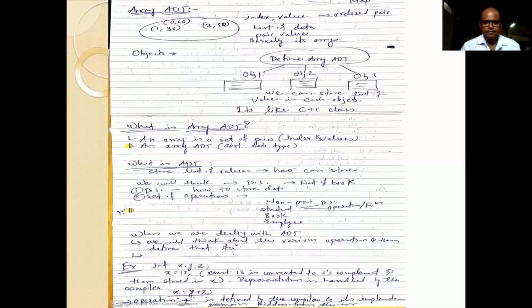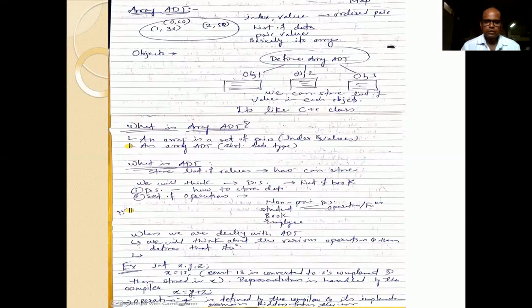So what is ADT? I have just discussed that you have to write an ADT for each and every concept. It is very important how we are going to write the ADT for any data. There is one simple step to write an ADT. Basically, it is used to store a list of values. When we are writing an ADT for, for example, array, linked list, stack, or queue, we first have to ask how we are going to store the data.